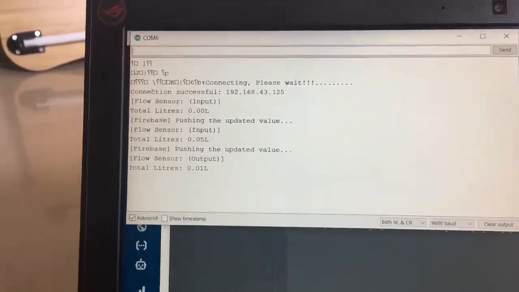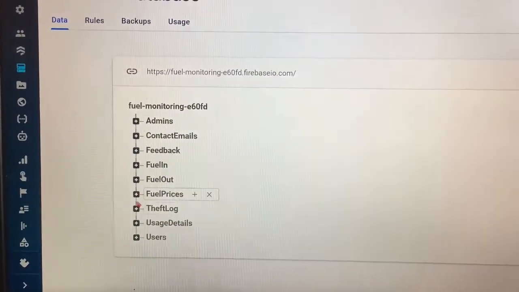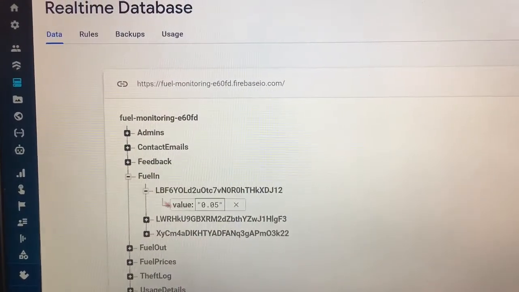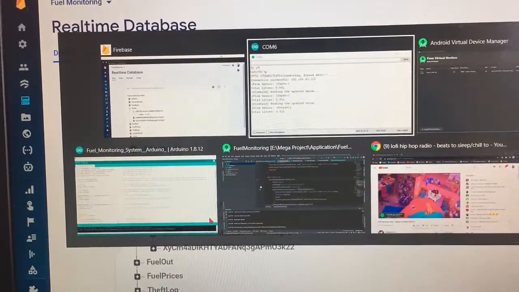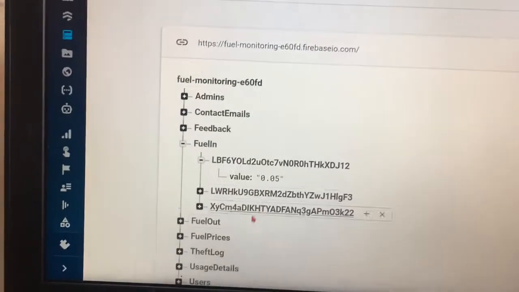So if we want to see if it has actually pushed the value or not, we can see it in the database in real time. As we can see here, we can go to the fuel in, and it will show the latest value, that is 0.05, which matches with this value here, 0.05. So it has successfully updated in the database in real time.